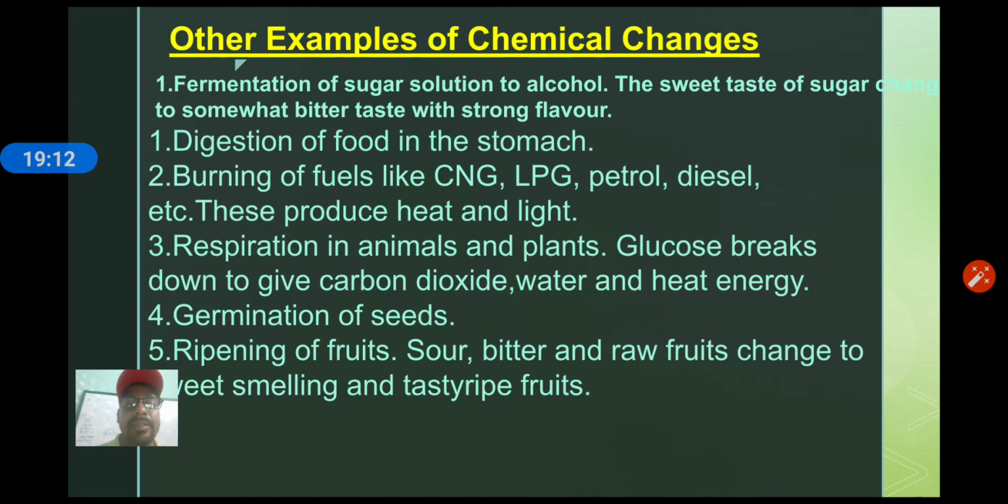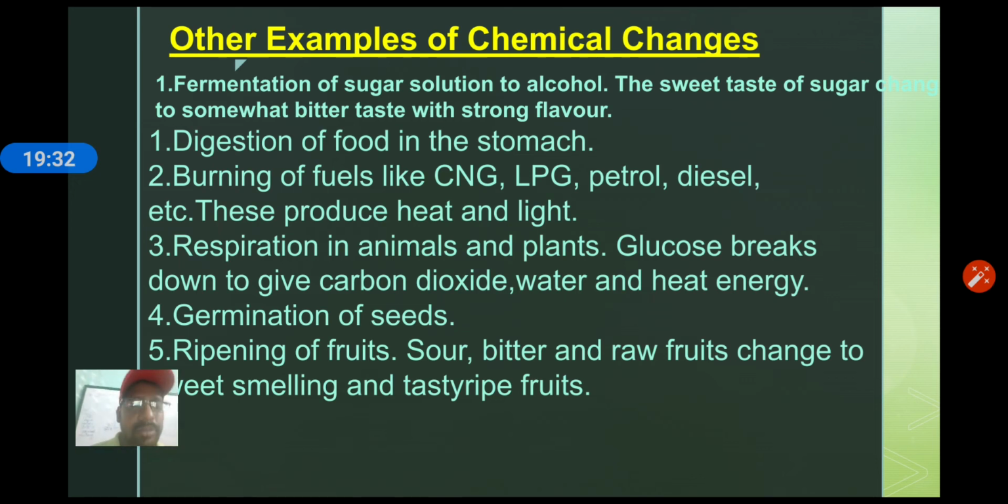Germination of seed, ripening of fruit, sour, bitter and raw fruit change to sweet smelling and tasty fruits, that is also called chemical change.